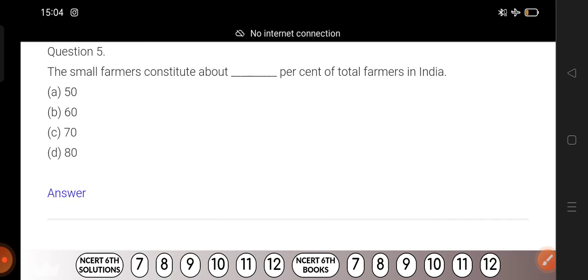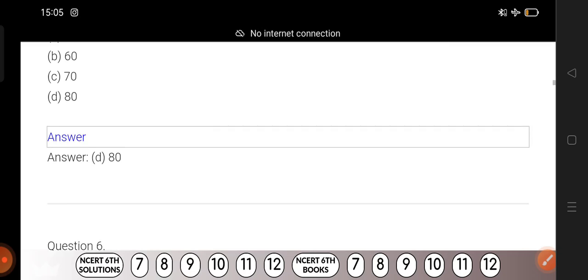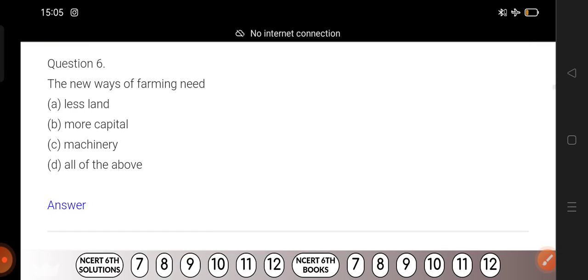Question number 5. Small farmers constitute about dash percent of total farmers in India. Not India, Palampur. Small farmers constitute about dash percent of total farmers in Palampur. Okay, answer: 80%.